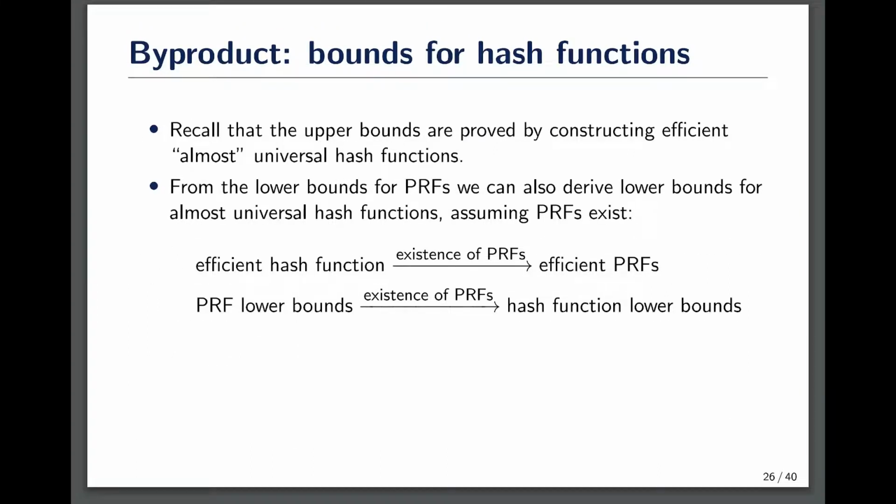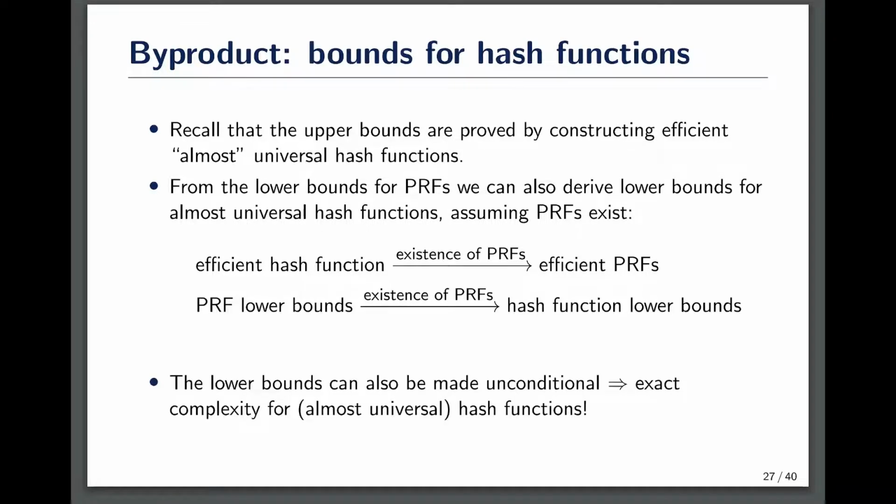It is worth noting that our techniques to prove complexity bounds for PRFs can, at the same time, resolve the exact complexity of almost universal hash functions. Recall that our upper bounds are proved by constructing efficient almost universal hash functions. And from the lower bounds of PRFs, we can also derive conditional lower bounds for almost universal hash functions. By Levin's trick of domain extension, if we have efficient hash functions and polynomial-sized PRFs, we can actually construct efficient PRFs. Reading this in contrapositive, we know that assuming the existence of PRFs, PRF lower bounds immediately imply hash function lower bounds.